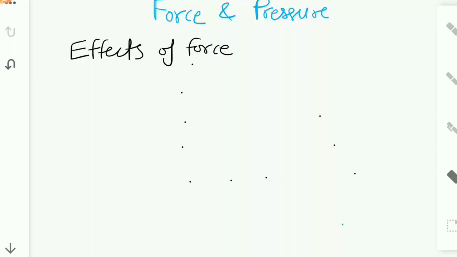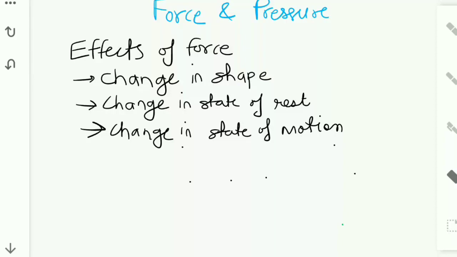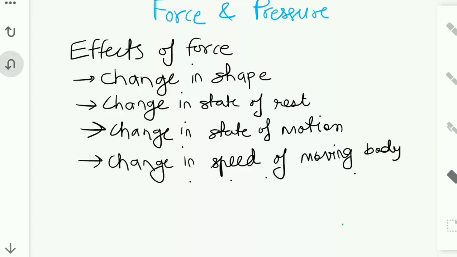We'll now study what all the effects of force are. Very first, it can change the shape of the object. Second, it can change the state of rest of an object. Next, it can change the state of motion of an object.